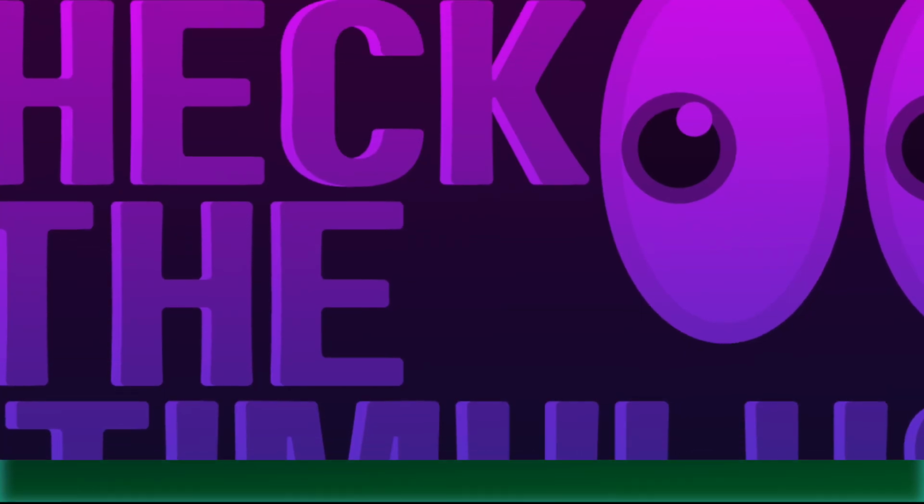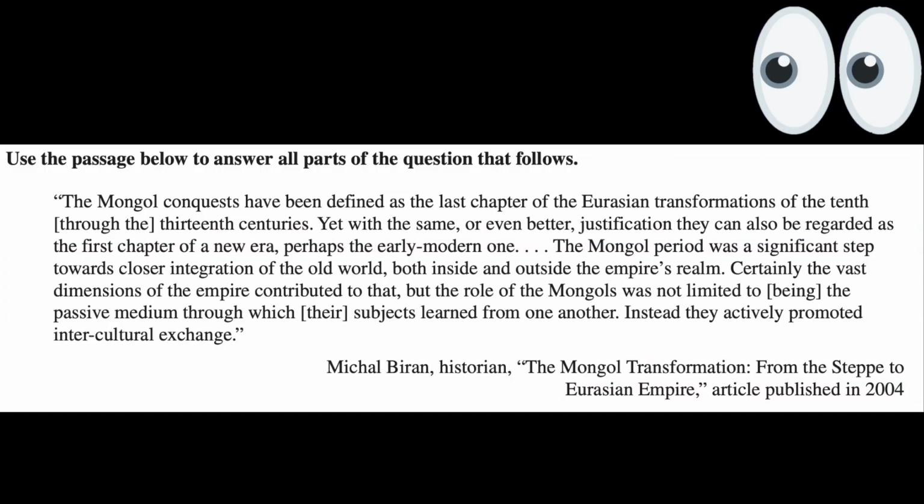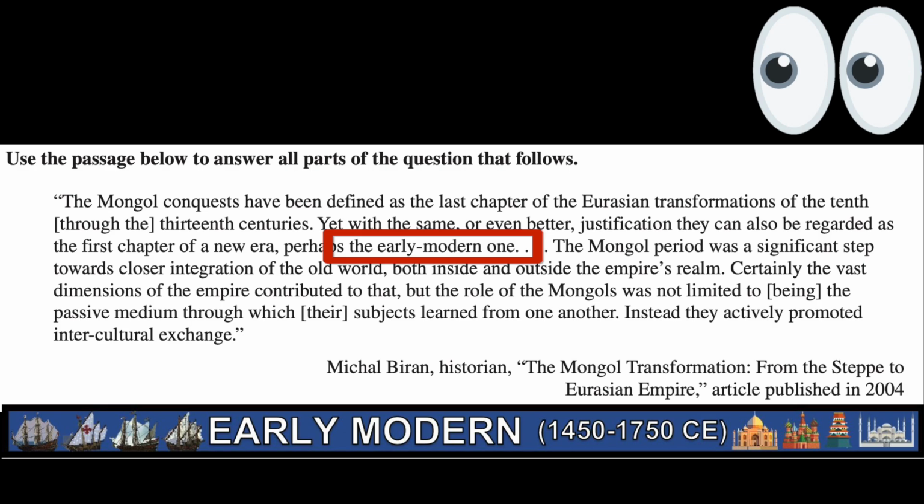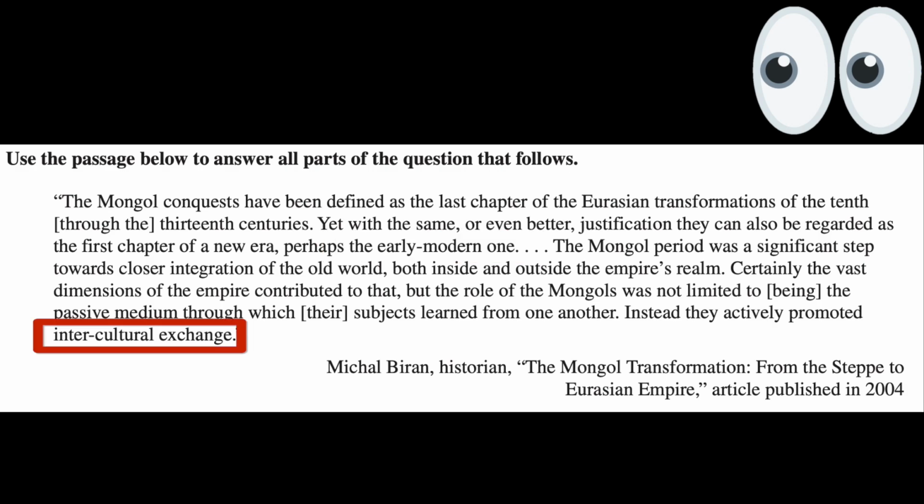You could pause this and read it here. Or not, but basically you got some secondary historian in 2004 talking about the Mongols and how they're a new chapter in world history, how they're leading into the early modern period, 1450 to 1750. They are the ones that are leading that chapter. It's the Mongols' existence and what they did that caused that. And then they talk about the key role that they played in the intercultural exchange.